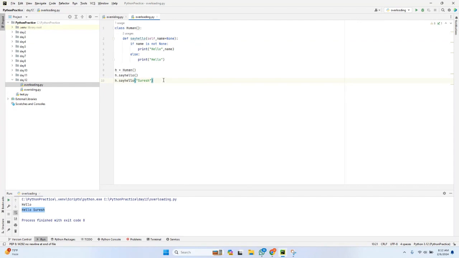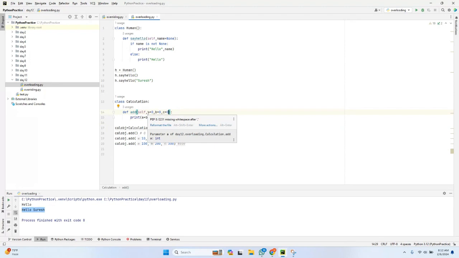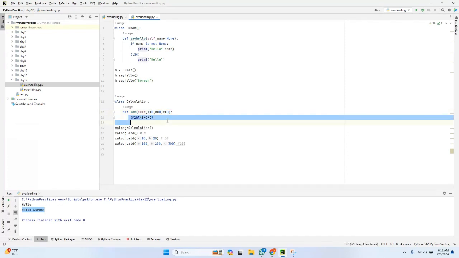Similarly, let's see how we can implement another example with the help of overloading. Let me create one class of calculation. Calculation is nothing but addition operation. If you can see, I have created a class Calculation. In the class, I have one method, that is the add method. For this add method, I have three parameters, A, B, and C. For these three parameters, I am by default specifying the value. If I don't pass any value, it has to consider 0. Right? This is nothing but default arguments. So upon passing the values, it has to print the sum A plus B plus C.